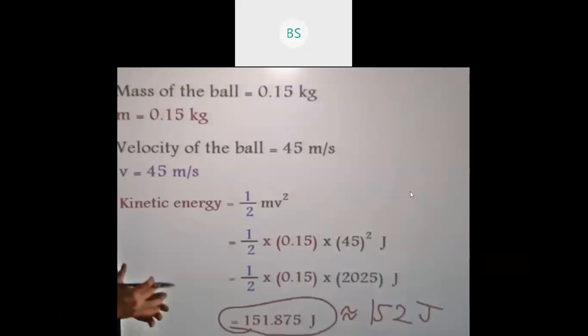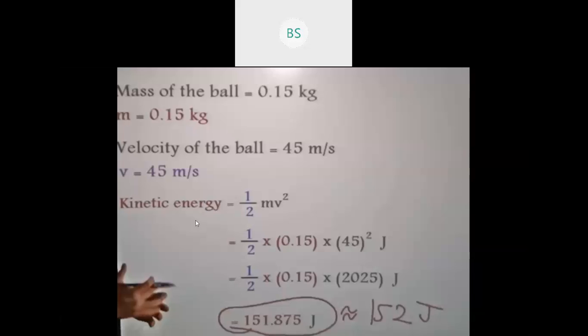So let us solve an example on kinetic energy. We'll take one ball, and the mass of the ball is given as 0.15 kg. So in short form you can write m is equal to 0.15 kg. Then the velocity of the ball is given as 45 meter per second. Velocity short form is v, so v is equal to 45 meter per second.